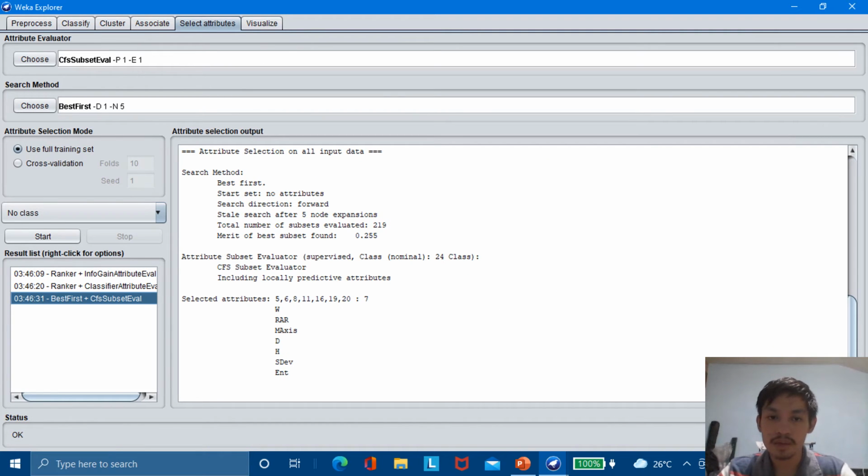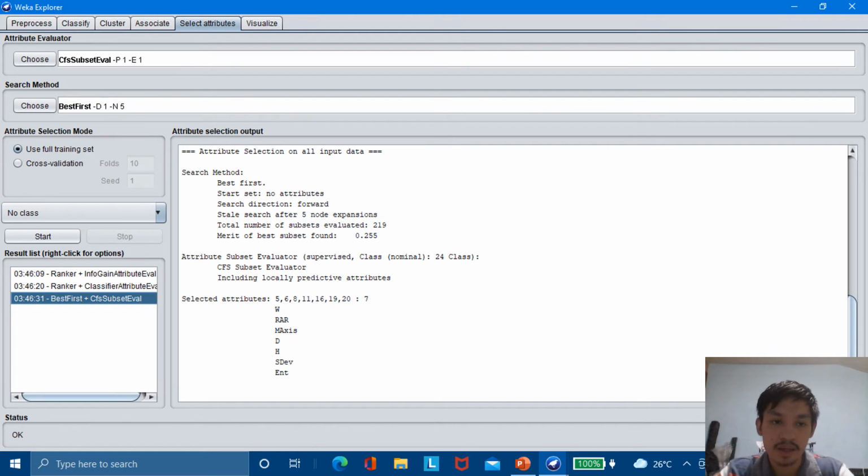We can also go to the Select Attributes tab. Let's try to select or remove attributes. We can see here, in running the attributes, that there are 7 main attributes of this dataset. These are W, var, max, D, H, sdev, and ent. So we can also rank these attributes based on how much value they put in the dataset.